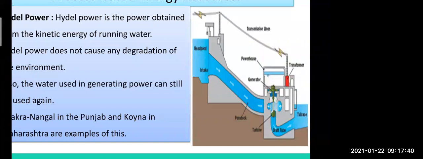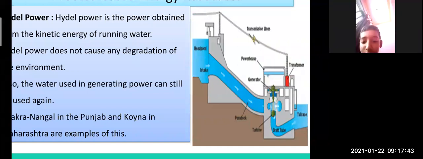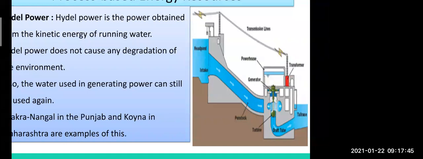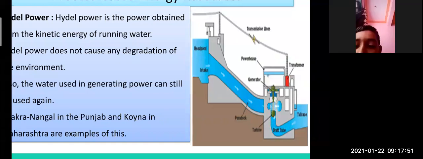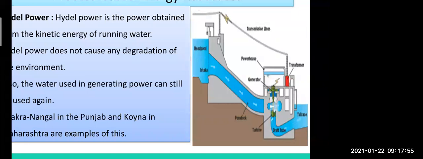The water of the dam is going to the generator. Okay, and then what happened? They produce electricity. Very good, you are trying. Keep trying. Generate the electricity. Anyone else want to try about this diagram?